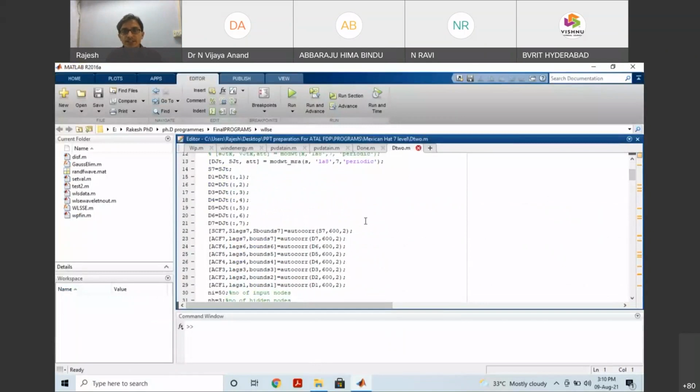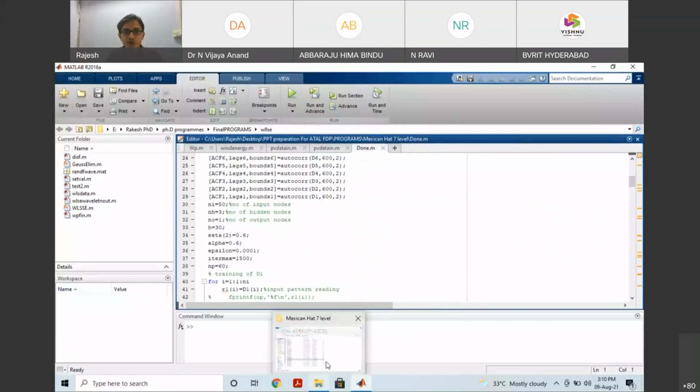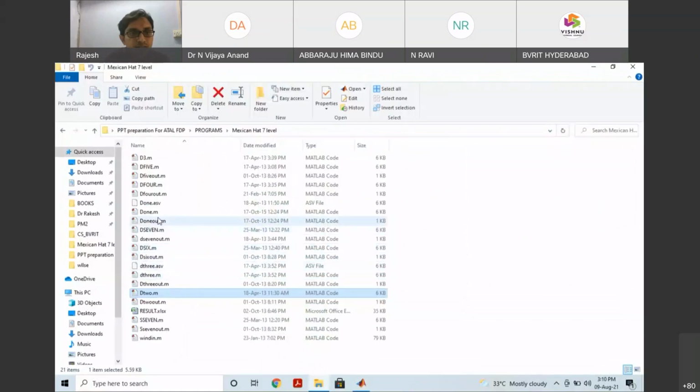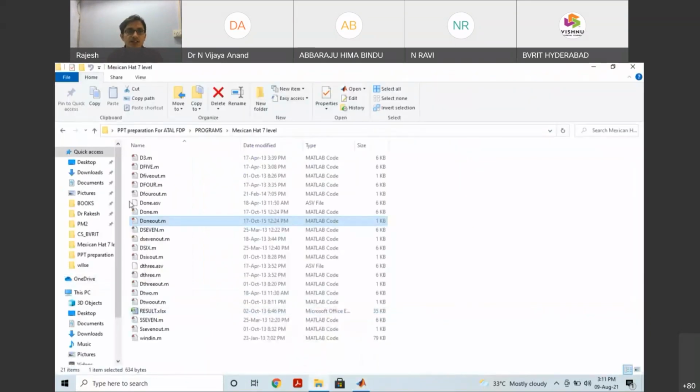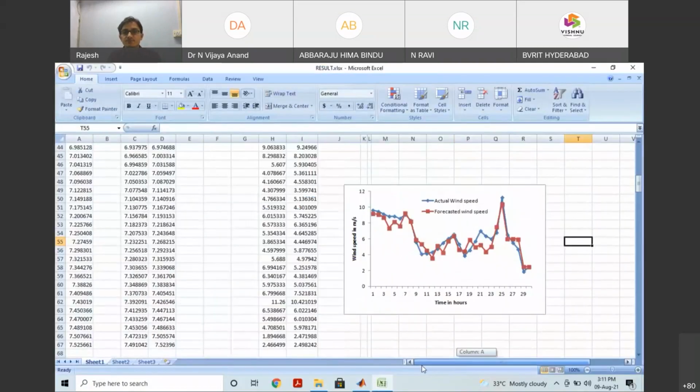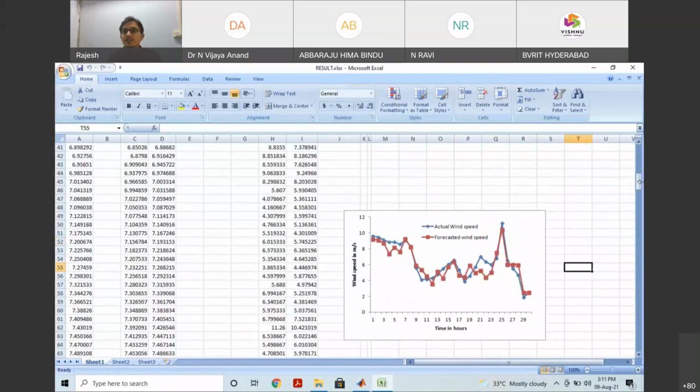After D1, D2 and everything, if you want the output, let's say D1 output, the values will be there like that. For the D1 program, I already mentioned the MRA, each individual is forecasted separately. This D1 is forecasted separately. After that, you can get D2, D3, all the individuals. So finally, this is the Excel.